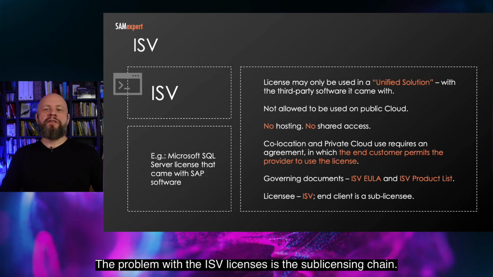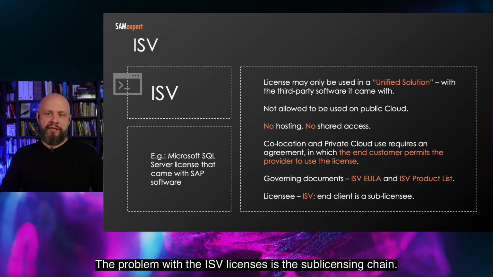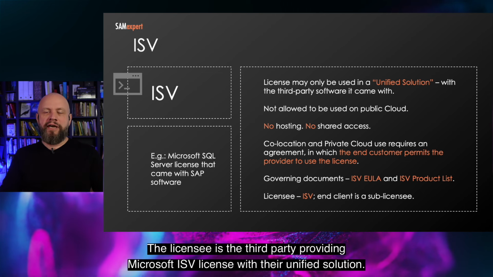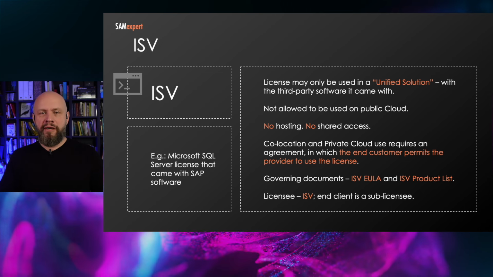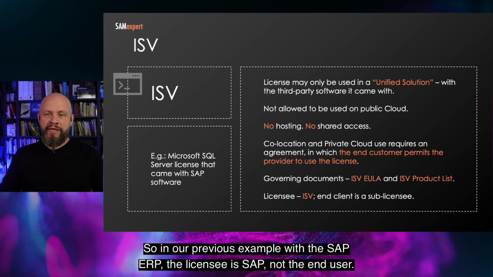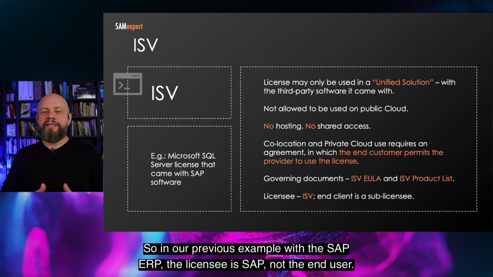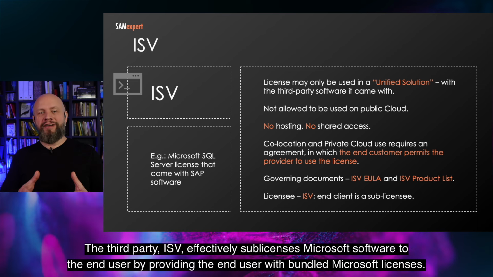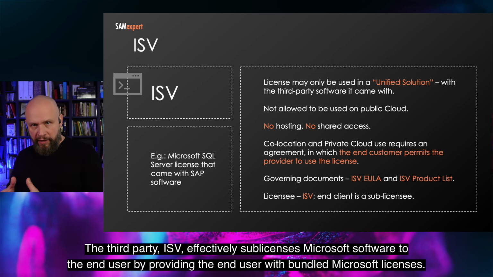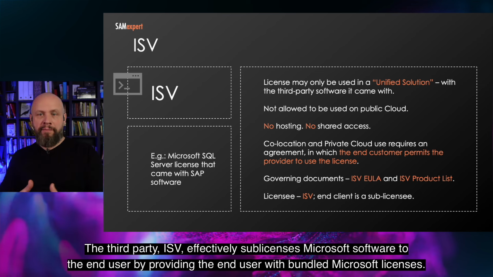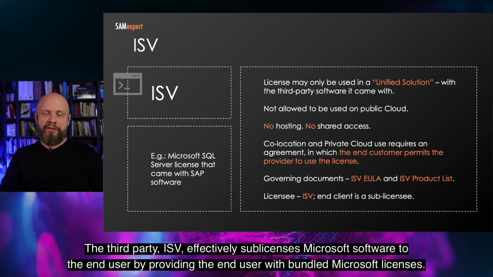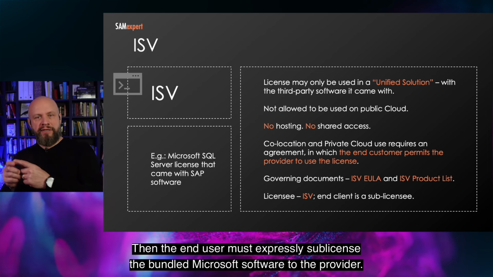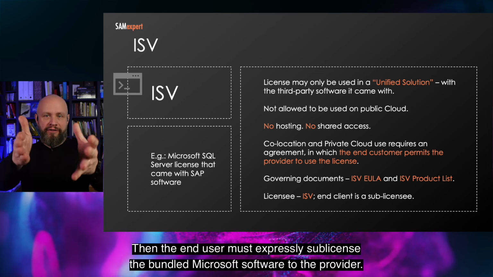The problem with the ISV licenses is the sub-licensing chain. The licensee is the third party providing Microsoft ISV licenses with their unified solution. So in our previous example with the SAP ERP, the licensee is SAP, not the end user. The third party ISV effectively sub-licenses Microsoft software to the end user by providing the end user with bundled Microsoft licenses. Then the end user must expressly sublicense the bundled Microsoft software to the provider.